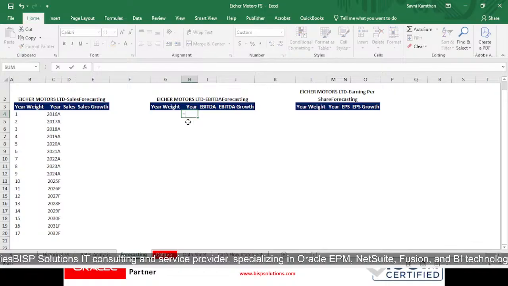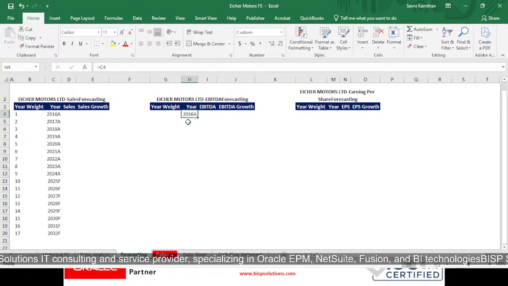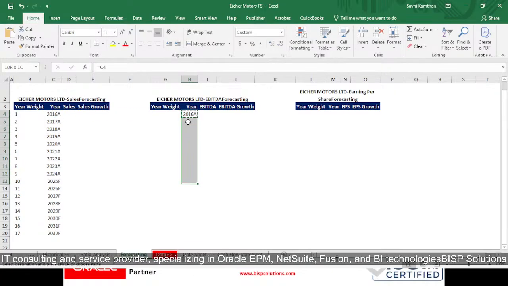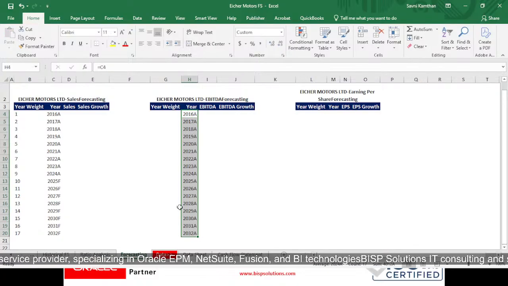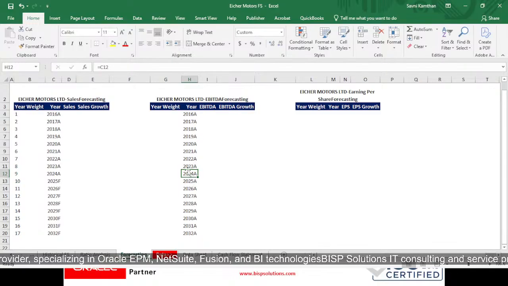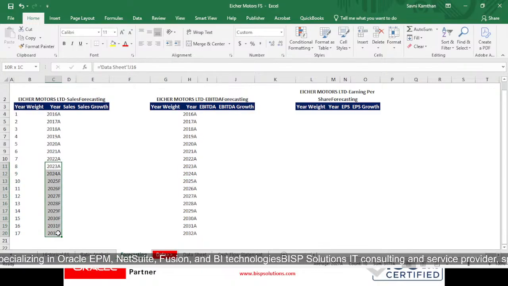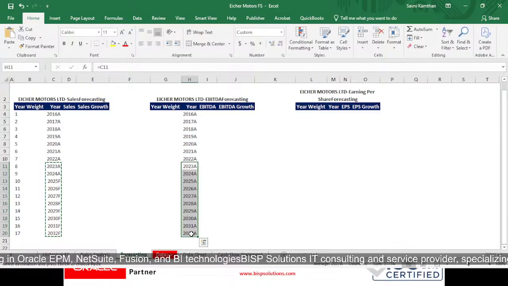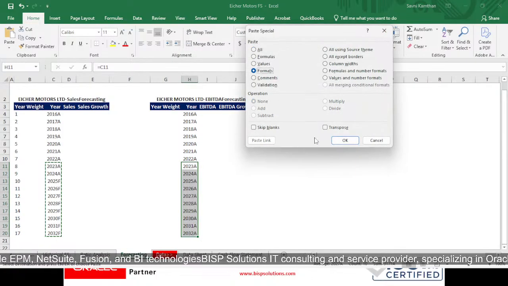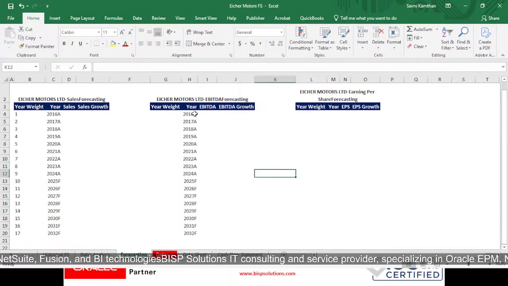So again, for 2023A, Control+Alt+V, formatting should be done, right.